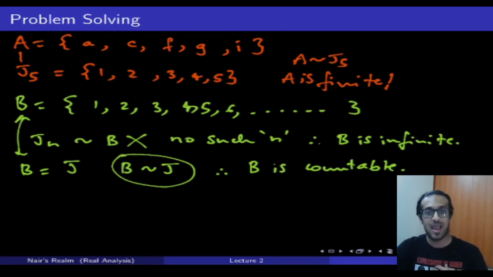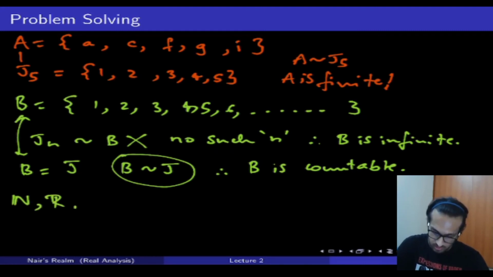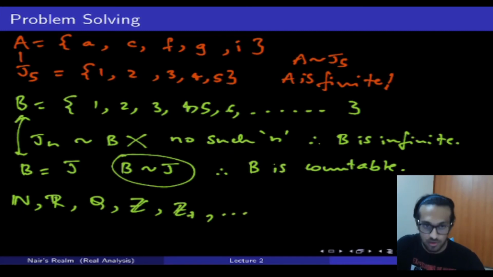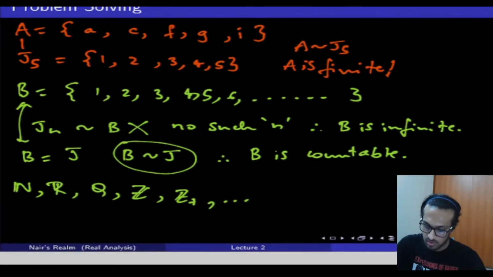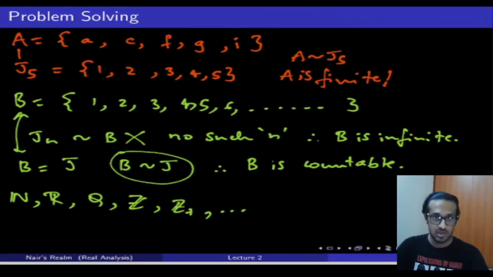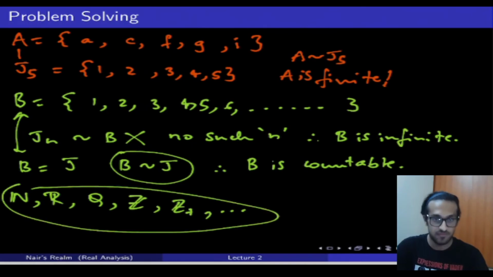Now, an exercise that I would suggest you all do, and this is something I did when I learned real analysis, was take the very commonly used sets: the set of natural numbers, the set of real numbers, the set of rational numbers, the set of integers, the set of positive integers, and any other sets that you can think of which are commonly used and named, and just try checking what these are. Are they finite? Are they infinite? Are they countable? Are they uncountable? What is it and why? Try to do this for yourself, try to understand it, and this will put you at a much better place.